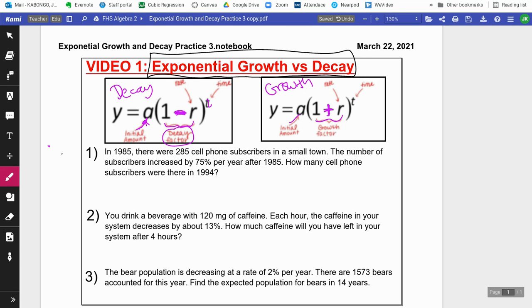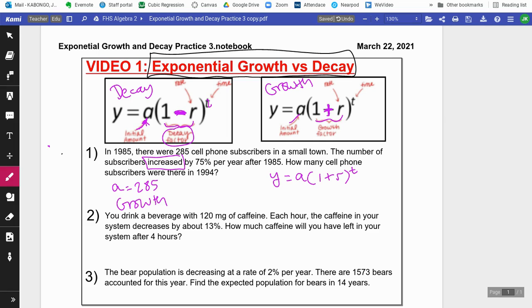Here we go. There's numero uno. In 1985, there were 285 cell phone subscribers in a small town. So you already know the initial value has to be 285. That's our beginning value. The number of subscribers increased. We say increase most likely because it's increased. We're dealing with the growth value, okay? So that kind of tells me already that I'm going to have to use this equation right here, 1 plus the rate raised to the t value.